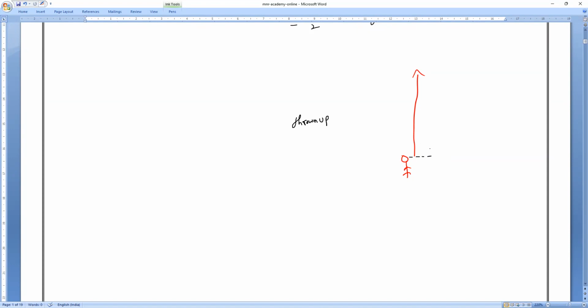He has thrown it with a velocity. Final velocity becomes 0 and initial velocity is maximum. So, thrown up, kinetic energy.